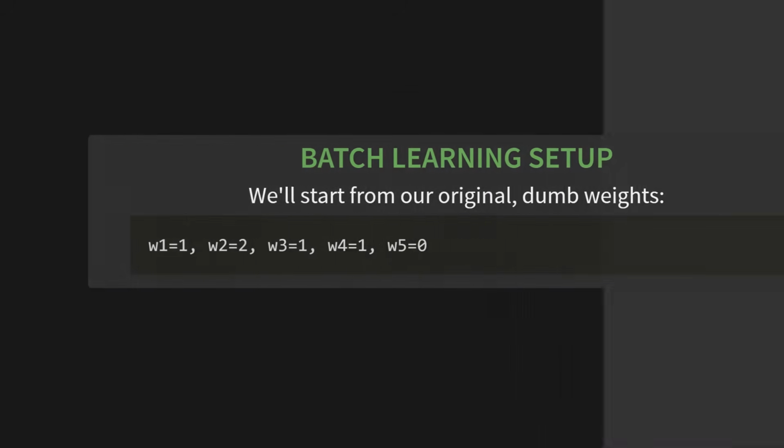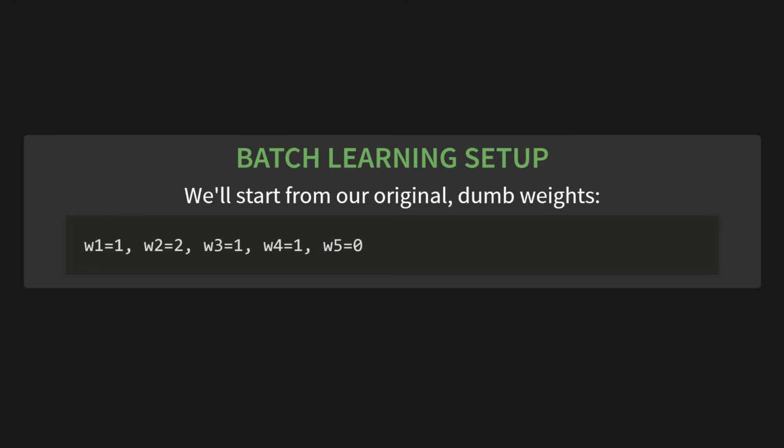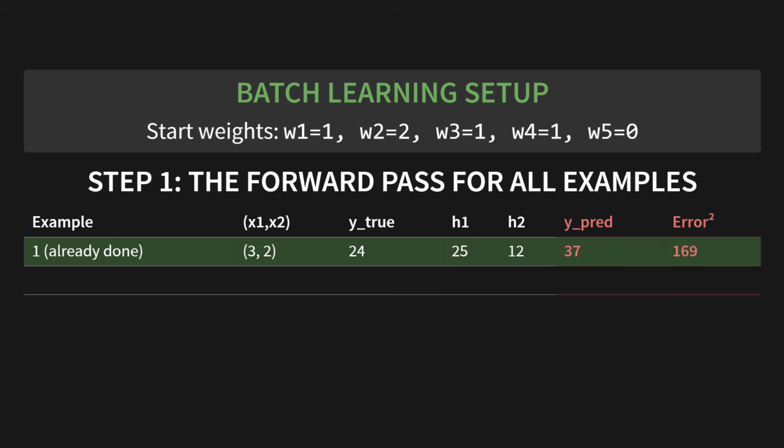We'll start from our original dumb weights. W1 equals 1, W2 equals 2, and so on. Okay, step 1 is the forward pass for all of our examples. We have to see what our dumb network predicts for everyone. Look at this table. We already did the first example, 3-2, and got a prediction of 37, which had a squared error of 169.